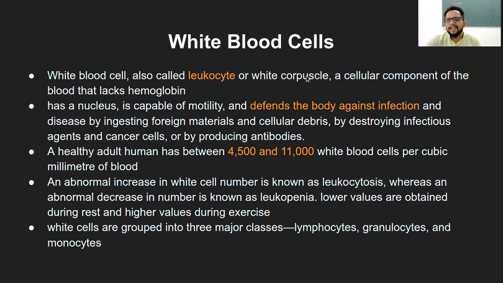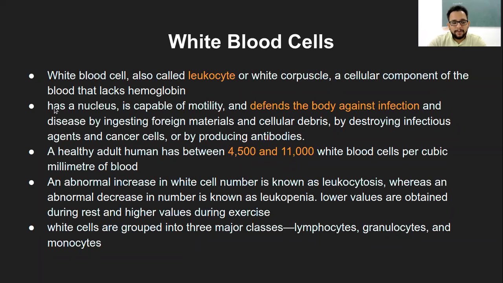Corpuscle is nothing but the cells, and because they are white in color, that's why they are WBCs. And one of the cellular components of the blood that obviously lacks hemoglobin. So these are the WBCs, also called leukocytes.